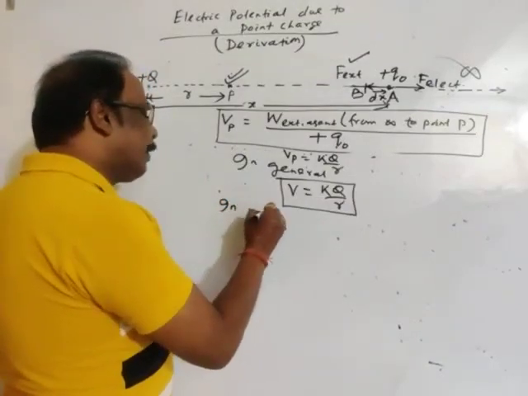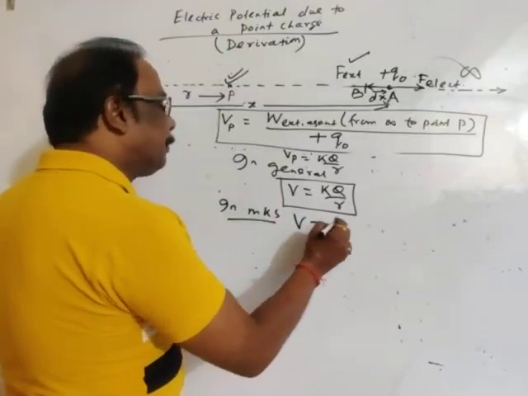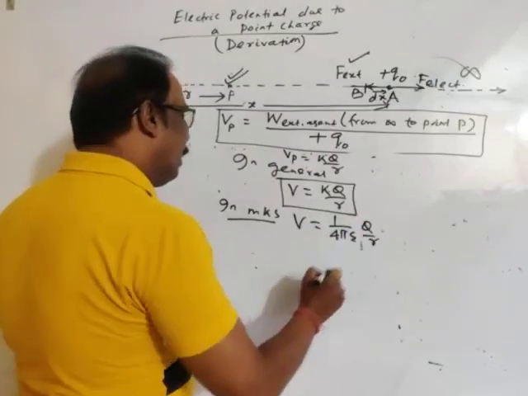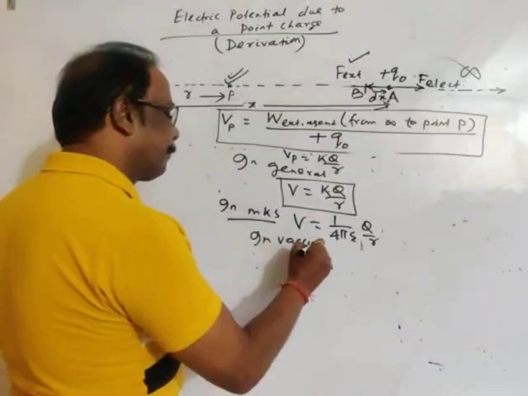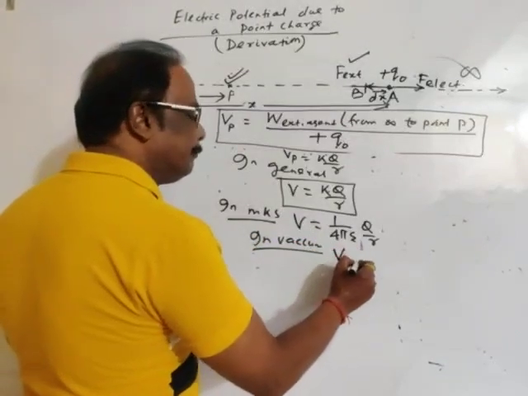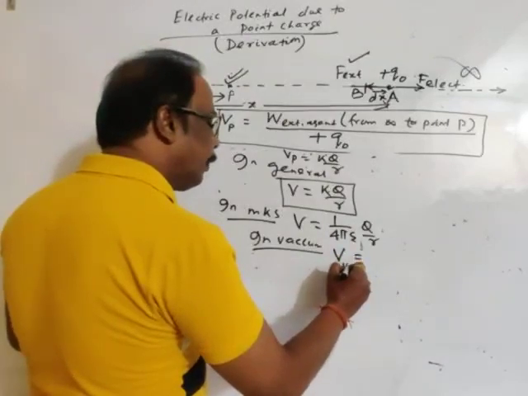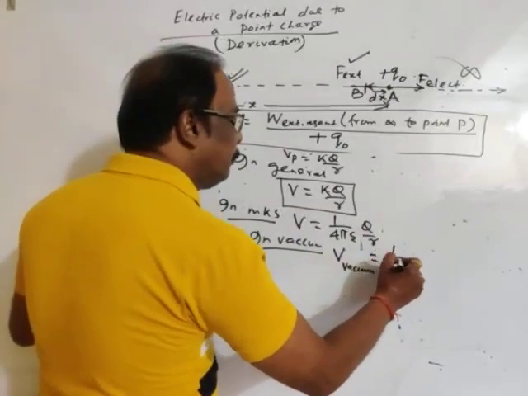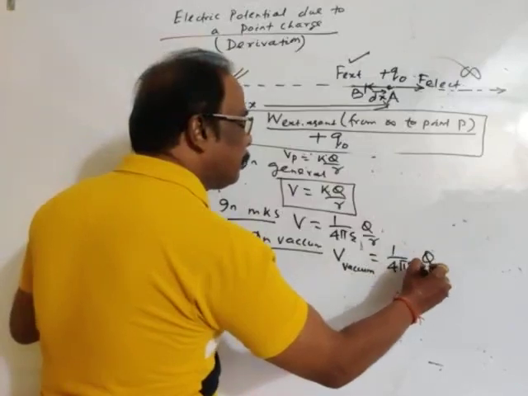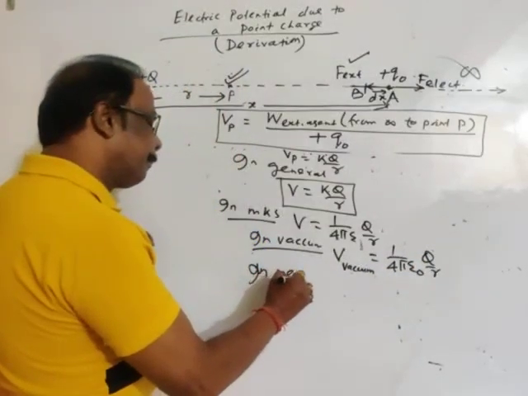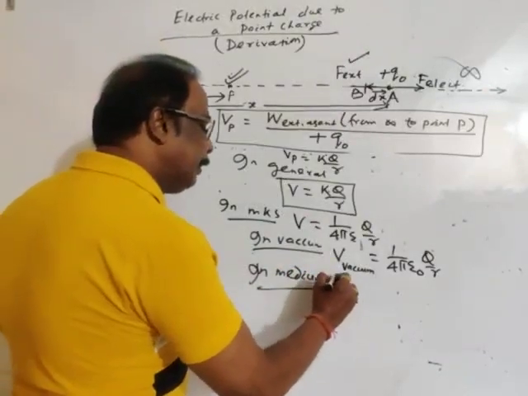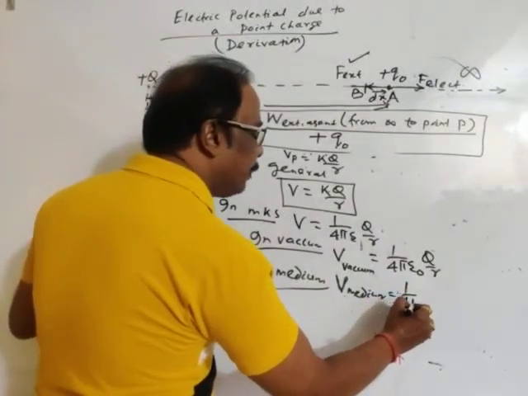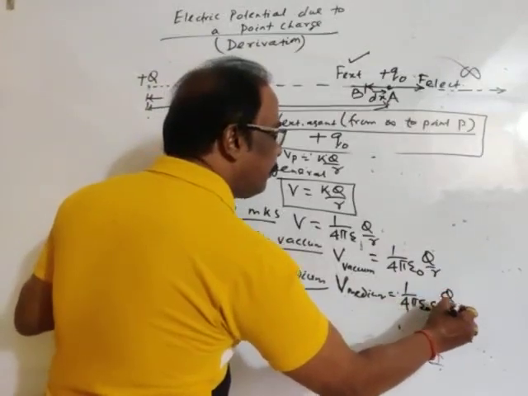In case of SI units, potential is equal to k, that is 1 by 4 pi epsilon, into Q by R. In vacuum or air, potential is equal to 1 by 4 pi epsilon naught into Q by R. In a medium, potential in medium is equal to, in place of epsilon naught, we write epsilon, into Q by R.